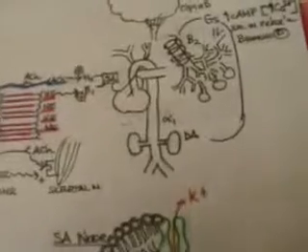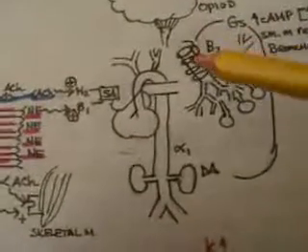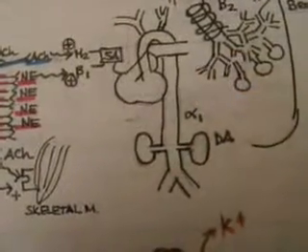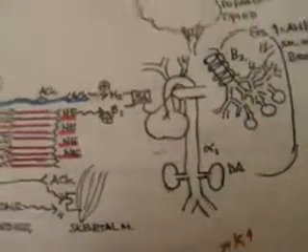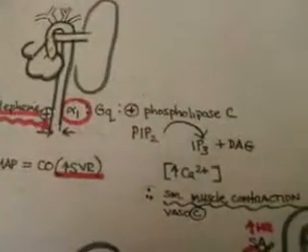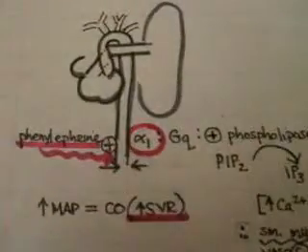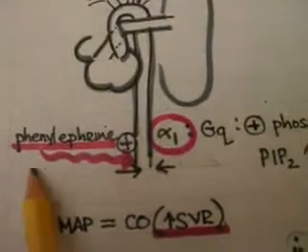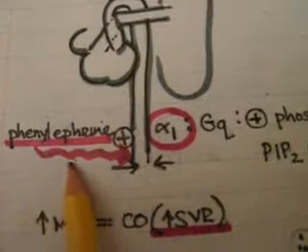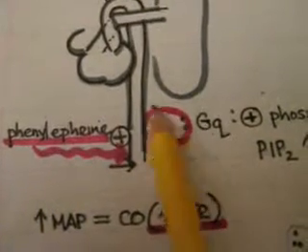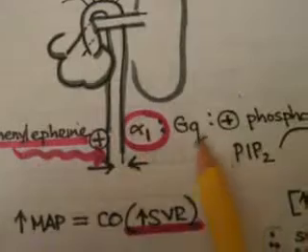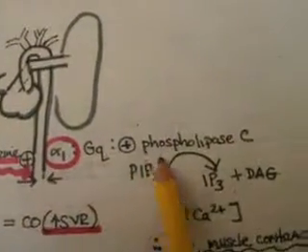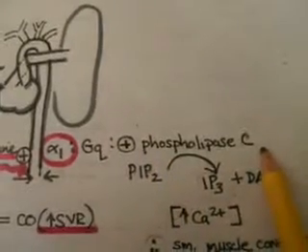The next thing we'll talk about are the adrenergic receptors. For example, the alpha-1 receptor generally has the effect of influence on the vascular smooth muscles. So, for example, phenylephrine happens to be an alpha-1 agonist. So when phenylephrine is given, that stimulates the alpha-1 receptor, which therefore stimulates the Gq protein, and that activates the phospholipase C enzyme.